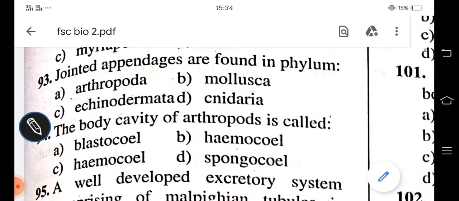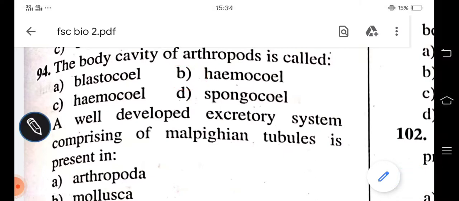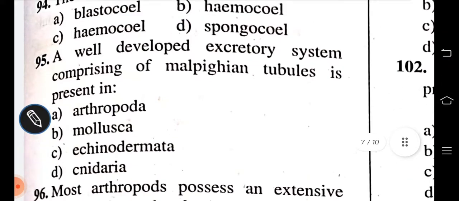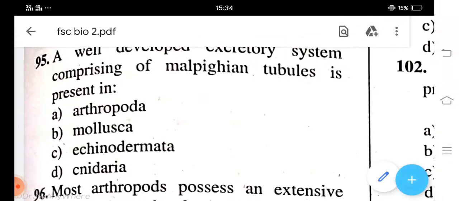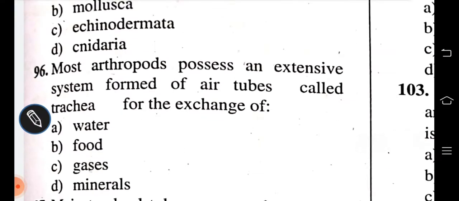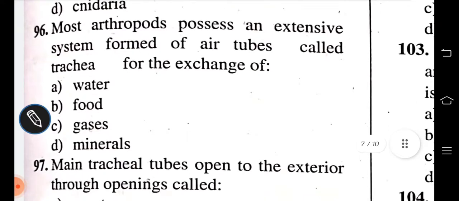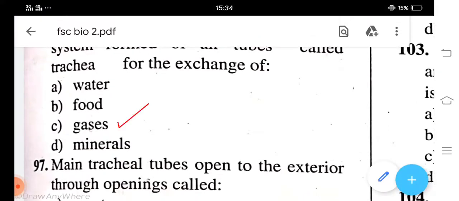The body cavity of Arthropoda is called blastocoele, hemocoele, spongocoele. B is correct. A well-developed excretory system comprising of Malpighian tubules is present in Arthropoda, Mollusca, Echinodermata, Cnidaria. A is correct. Many arthropods possess an extensive system formed of air tubes called trachea for exchange of water, food, gases, minerals. C is correct.